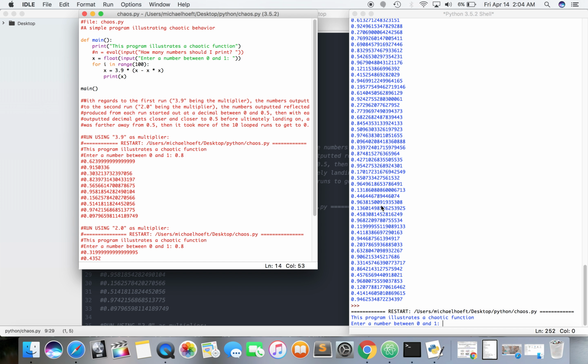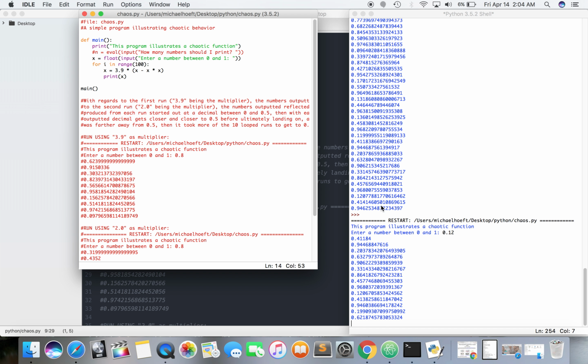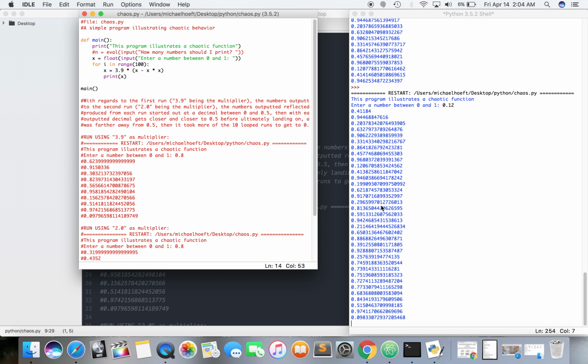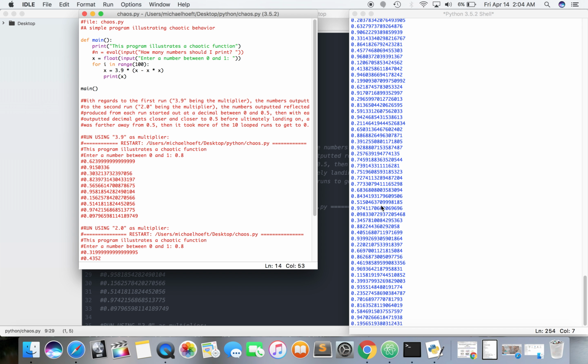All right, so let's try 0.12 this time. It's pretty random to me. Looks very random. Extremely random. Again, remember, we're not using 2.0.